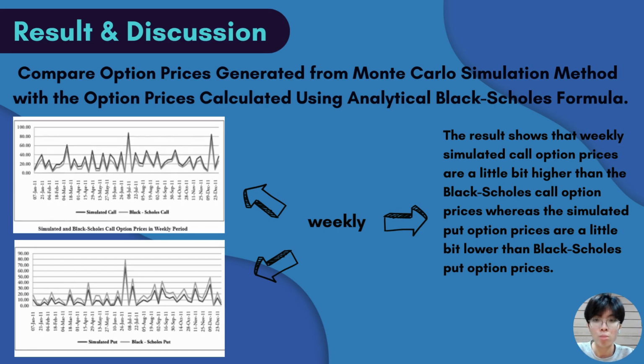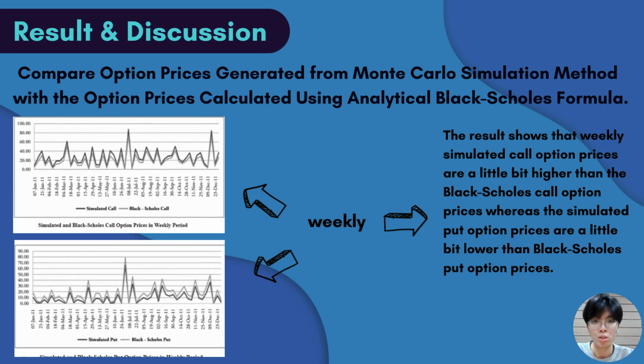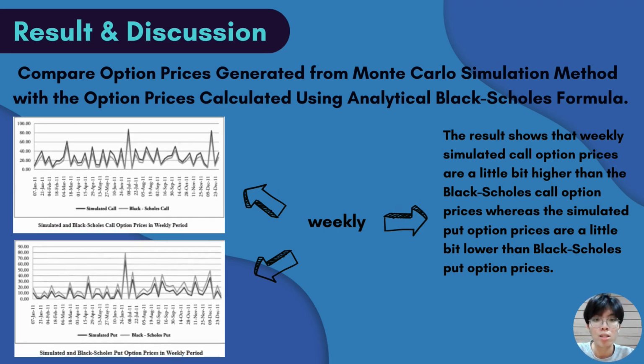Next, another objective carried out in this research is to compare the simulated prices with the option prices calculated using the analytical Black-Scholes formula. The prices calculated by the Black-Scholes formula use the same data from the S&P 500 index from year 2011.